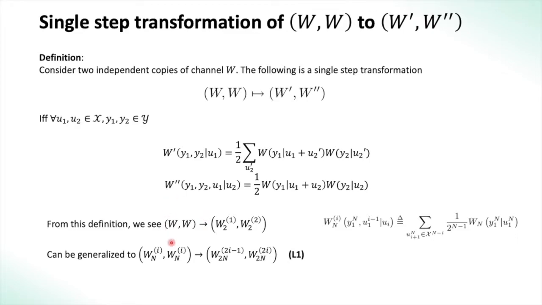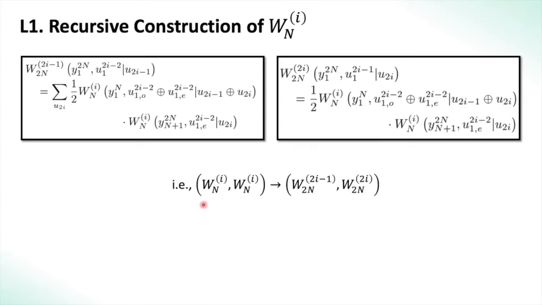From this definition we clearly see that W_2^(1) and W_2^(2), which we defined as the split channels here, are a single step transform of W comma W, which were the single input and single output channels for each bit. This result can however be generalized for any W_2N^(2i-1) and W_2N^(2i). So, the previous result, the recursive relation between W_2N^(2i-1), W_2N^(2i) and W_N^(i), are shown here. You can easily see the resemblance to the transform technique which was described earlier. So, therefore, we can write W_2N^(2i-1) and W_2N^(2i) as a single step transform of two independent copies of W_N^(i).